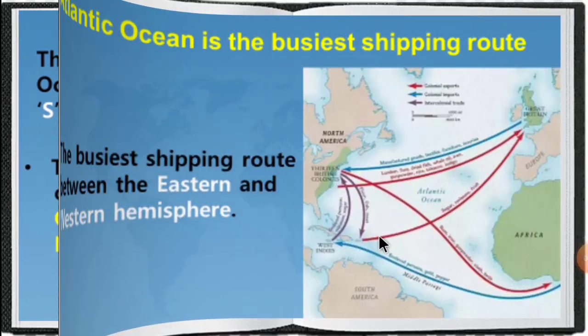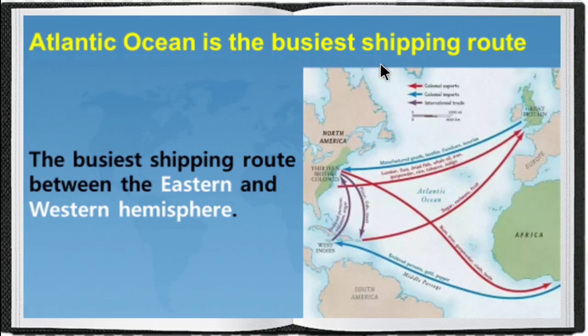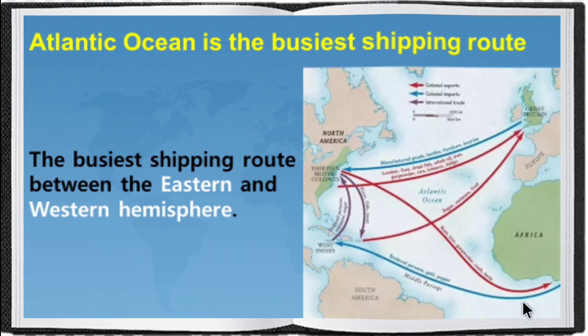Next, the Atlantic Ocean is the busiest shipping route. The busiest shipping route between the eastern and western hemisphere is the Atlantic Ocean. So make a note of it.